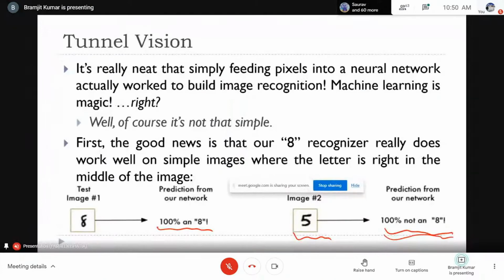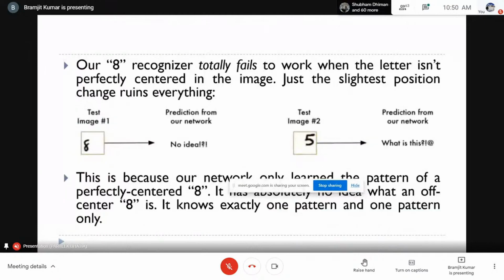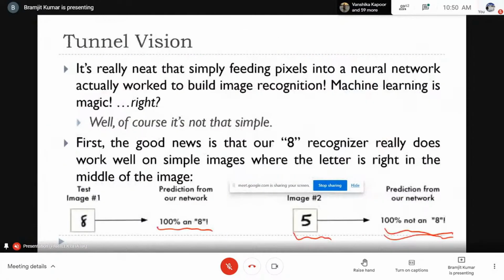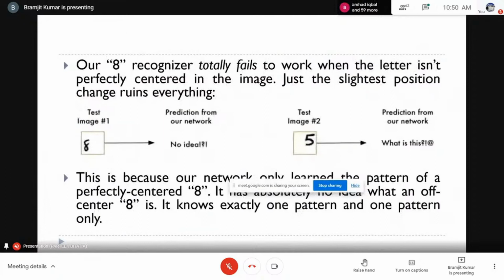If you give 8, the system will say with 100% that this is 8, but if you input 5, the system should say that this is not 8. So we can easily build such a system by training an artificial neural network. As I have already told you, this kind of system produces good accuracy on whether it is 8 or not 8. But this simple solution suffers from one important problem.